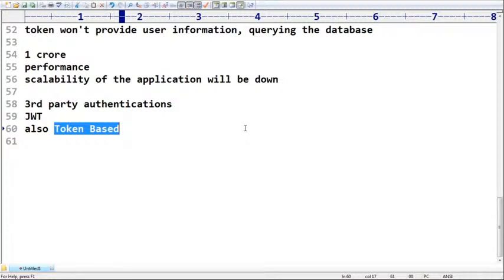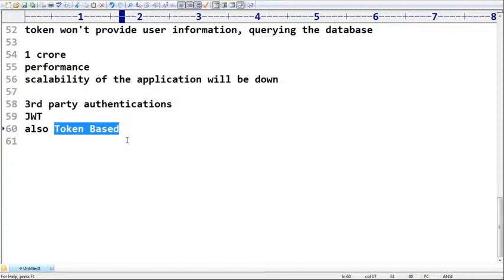Even if 1 crore requests are sent, there is no need to communicate with the database. The token itself provides the corresponding user. So performance will be improved, and scalability of the application is going to be improved like anything. That's why no one uses plain token based authentication in real time large scale applications; people should go for JWT like these.